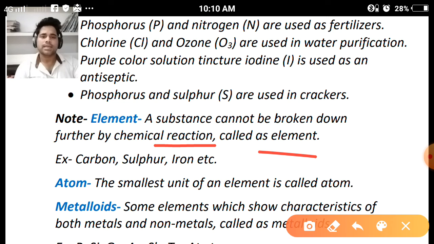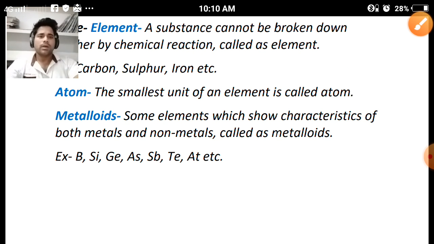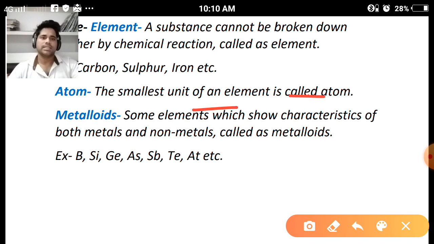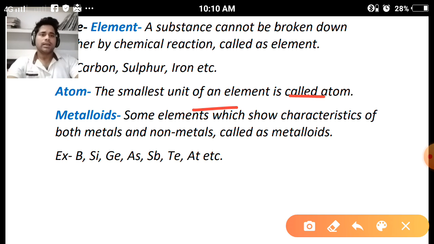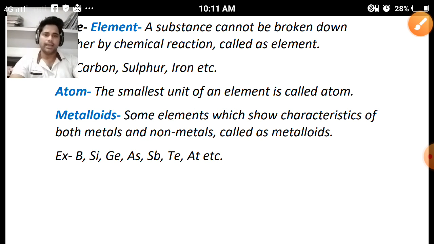Examples are carbon, sulfur, iron, copper, zinc, phosphorus, and sodium. They number 118. Clear? Next, what is an atom? The smallest unit of an element is called an atom, where all the subatomic particles like protons, electrons, and neutrons can stay together. Clear? So this was about the atom.